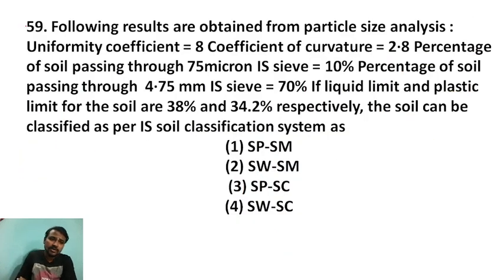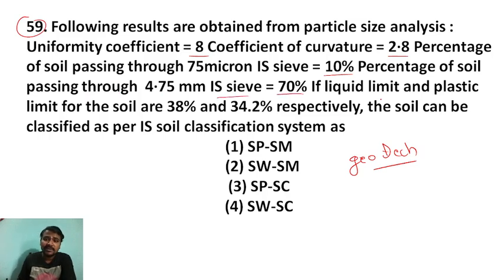Next question. Question number 59. The following results are obtained from a particle size analysis. This is a geotechnical question. Uniformity coefficient Cu is 8, coefficient of curvature Cc is 2.8, percentage of soil passing through 75 micron IS sieve is 10%, percentage of soil passing through 4.75 mm IS sieve is 70%. If liquid limit and plastic limit for the soil are 38% and 34.2% respectively, the soil can be classified as,